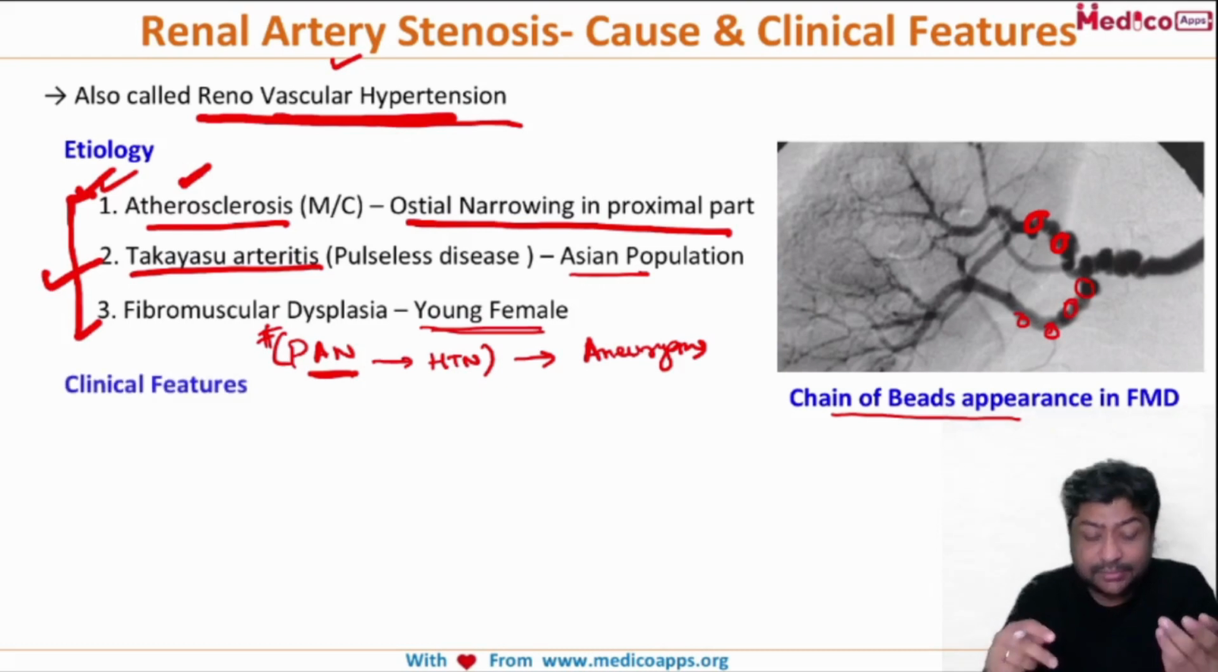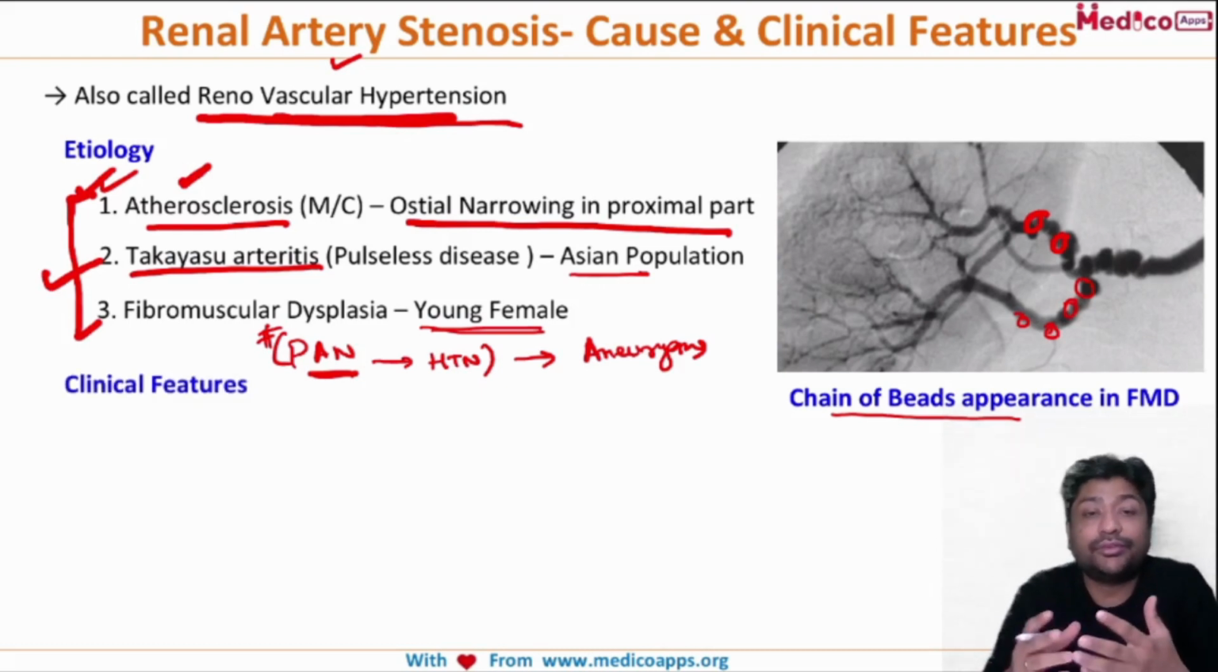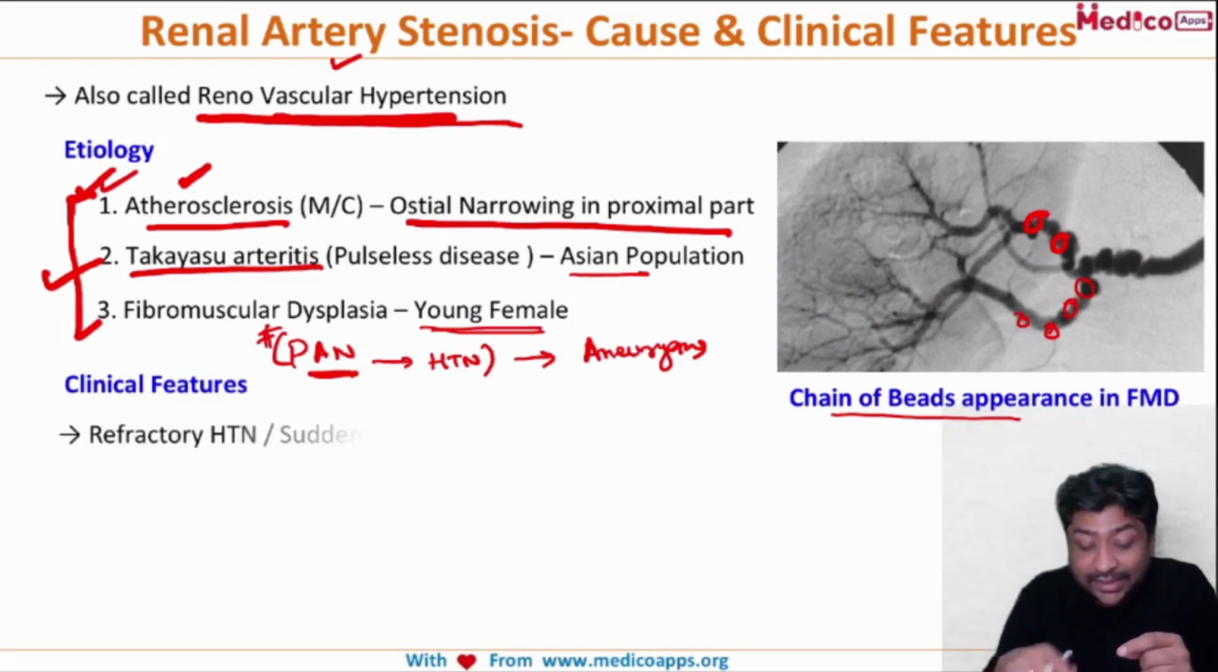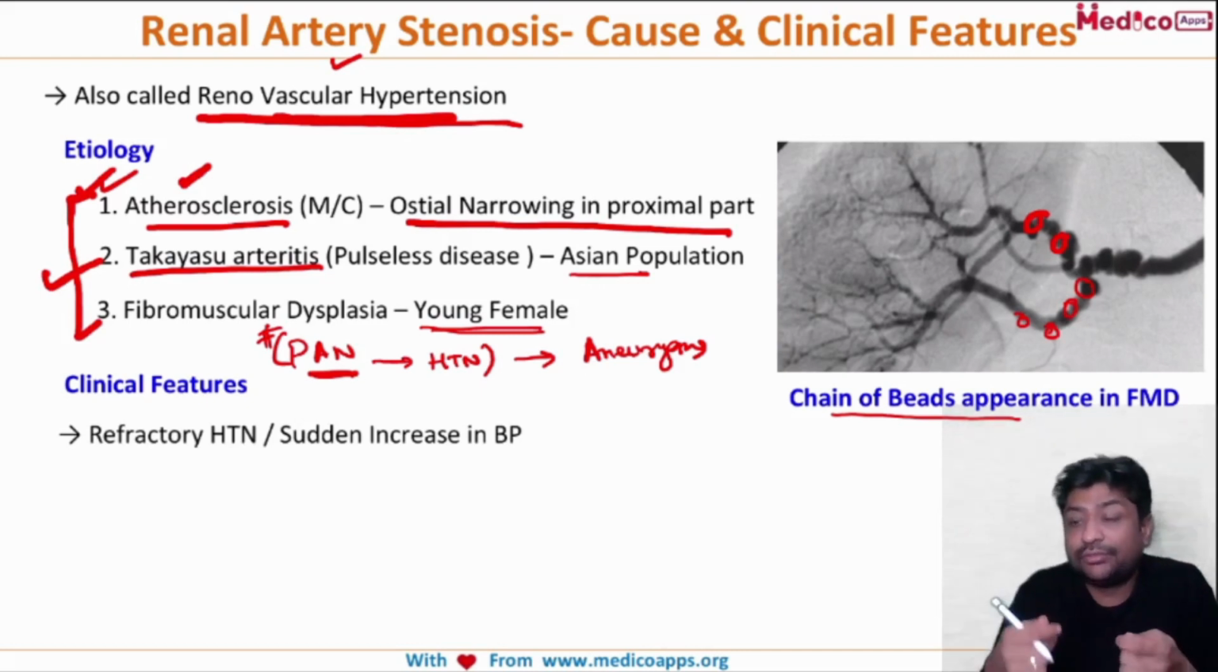So how does this patient present? When we talk about atherosclerosis, you will have a 55, 60, 70-year-old person who is either having refractory hypertension or a sudden increase in blood pressure. Here is a person who has been diagnosed hypertensive, and you're giving normal ACE inhibitors or beta blockers, but he's not responding.